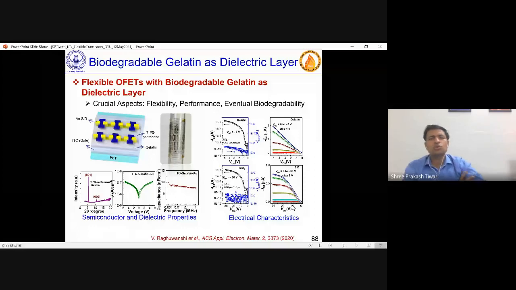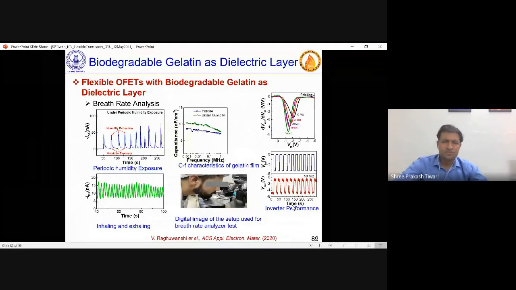Finally, we also thought of changing some other components, such as the dielectric itself. And moreover, not any hazardous material, but natural materials. Like gelatin, which is a natural protein, and that can be used as a sensing component also. So we made those devices with biodegradable gelatin, and biodegradable gelatin dielectric devices worked well. Some characteristics you see with capacitor characteristics and also device characteristics, they worked well.